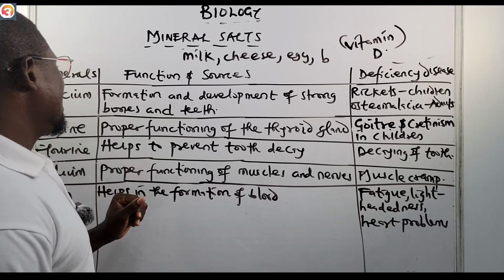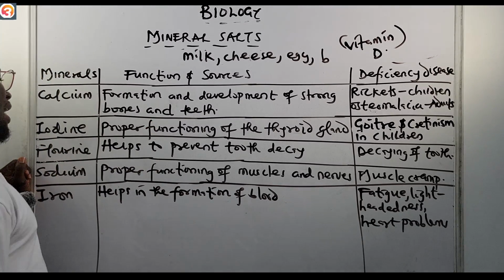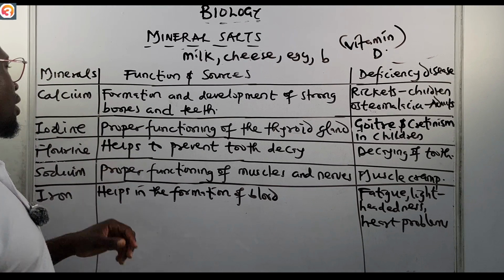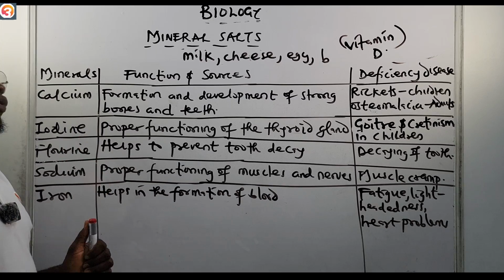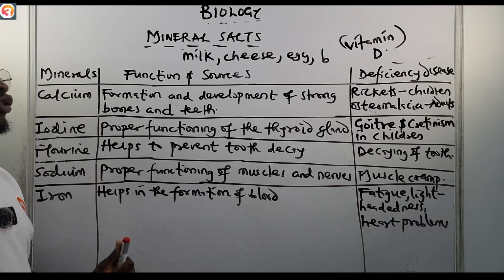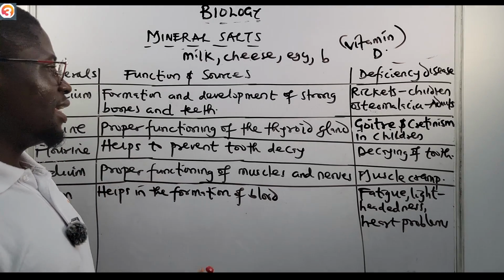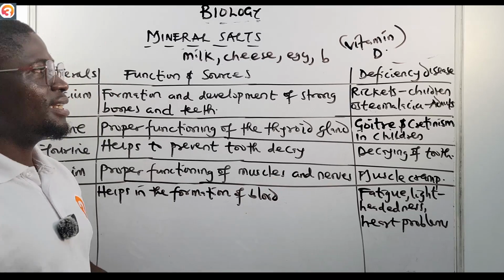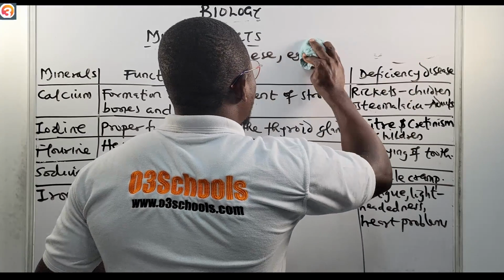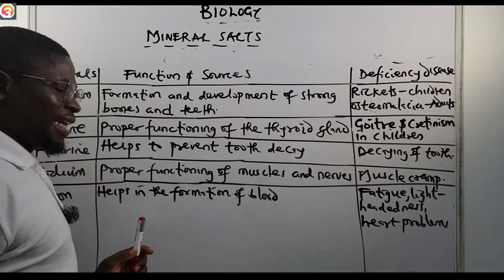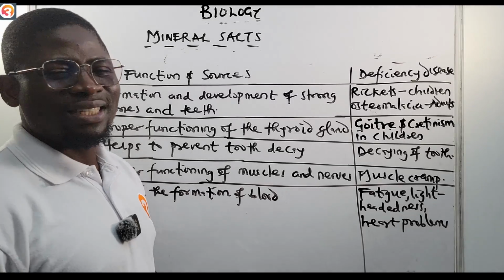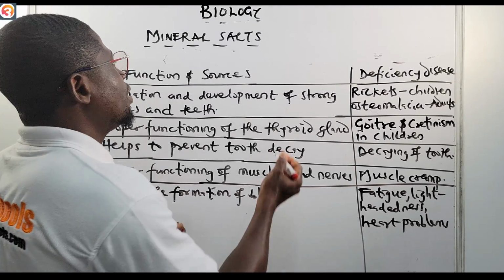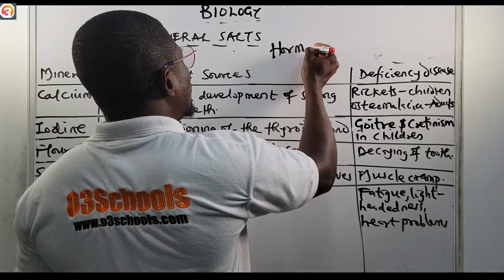Next, we'll talk about iodine. Its function is the proper functioning of the thyroid gland. You know what the thyroid gland is? We'll get to that part. But the thyroid gland, we call it the hormone center, the hormone headquarter of the body.